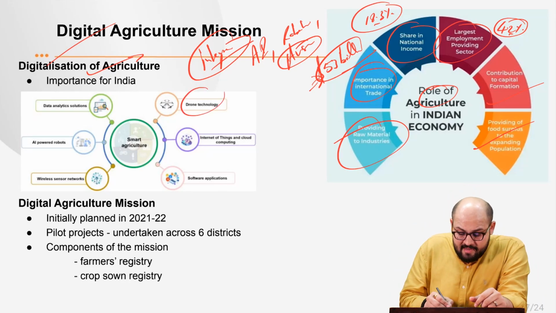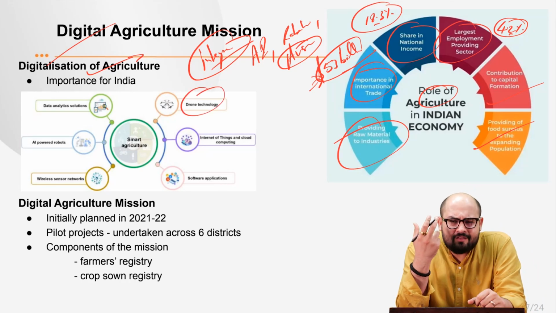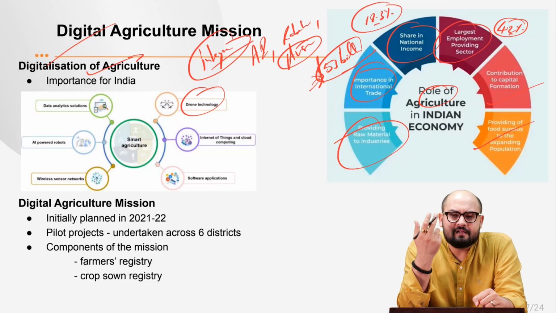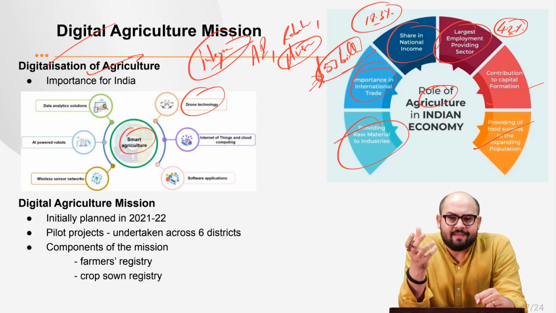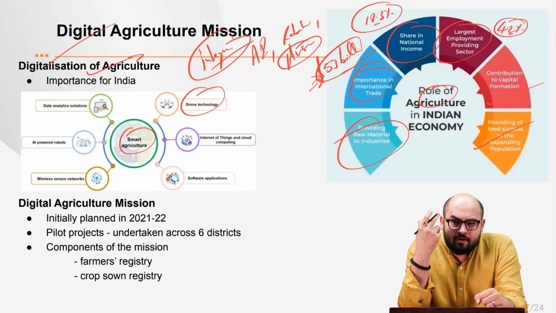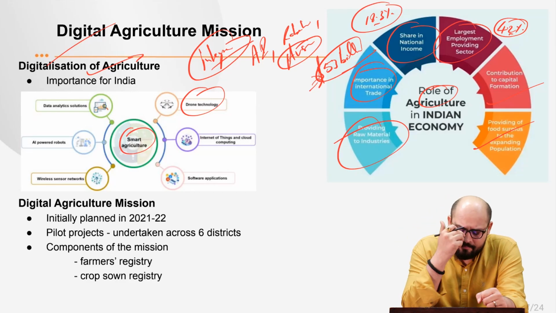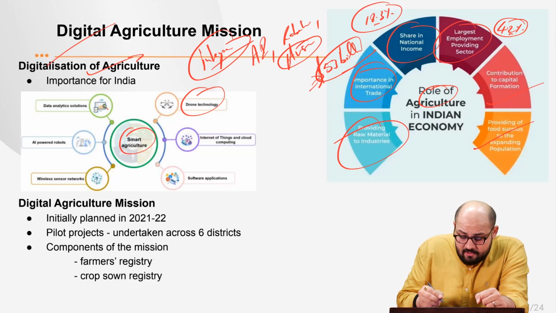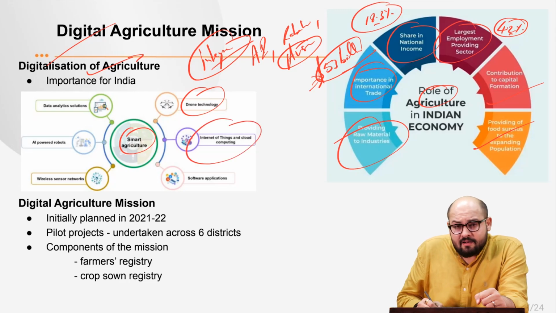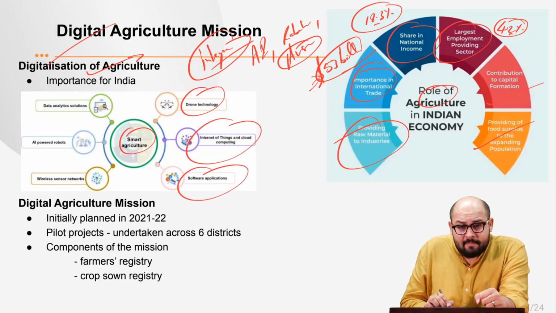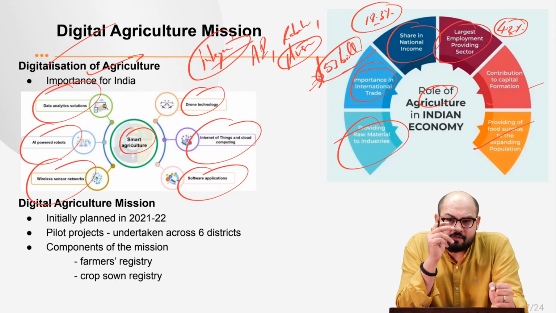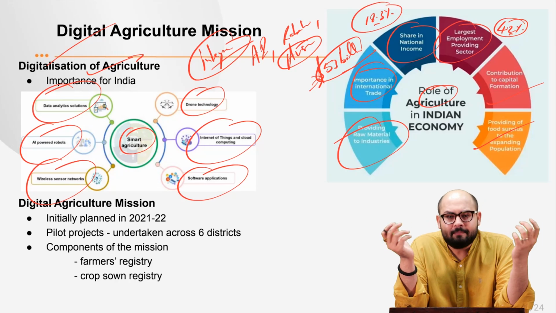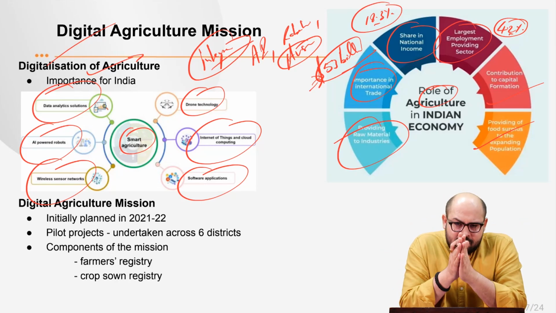We have systems like drone technologies. The digitalization of agriculture is also called smart agriculture, right? When you incorporate technologies into agriculture, we also call it smart agriculture. So we have drone technology, the Internet of Things and cloud computing, software applications, wireless sensor networks, AI-powered robots, and data analytics solutions. These are some of the technologies which can be integrated into the farm production systems.